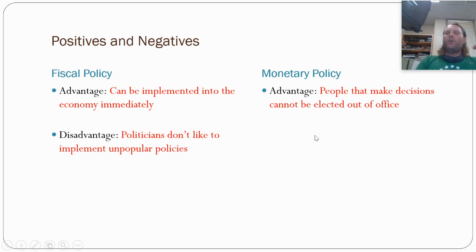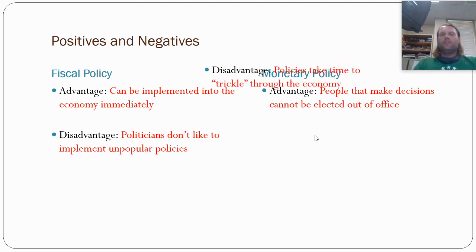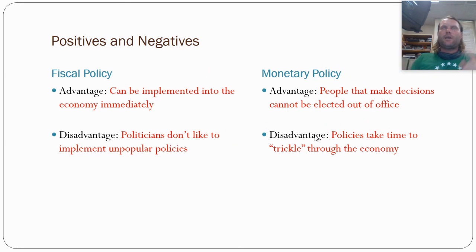Monetary policy, we don't elect those people, okay? And we'll talk about them here in a second. Those people are appointed by the president. They can't be elected out of office. The disadvantage is it takes some time for us to be able to get a loan, spend that loan, and for it to trickle through the economy. So it's a little bit slower going with monetary policy than it is with fiscal policy.